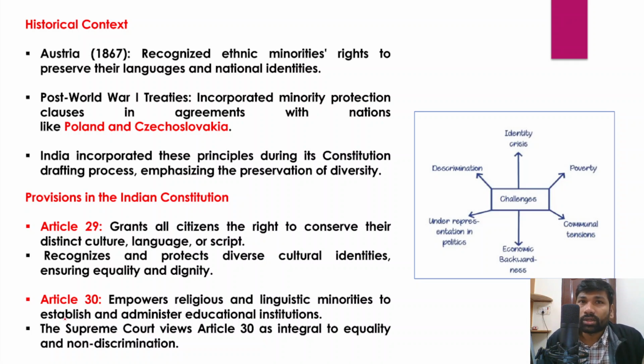When we talk about the historical context, in Austria in the year 1867, Austria recognized ethnic minorities. There are certain ethnic groups, right? They have different ethnicities. These ethnic minorities were recognized in Austria in 1867, and apart from recognizing these different ethnic groups, their rights to their religion, their language and their national identities were also recognized. We could say that was a foundation of recognizing the cultural and linguistic rights of these different ethnic groups or minorities.